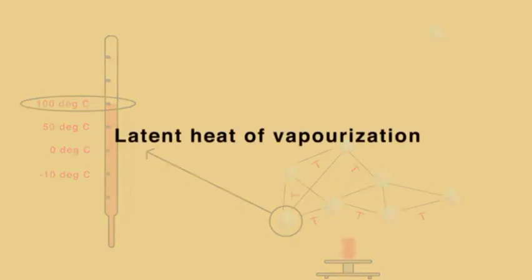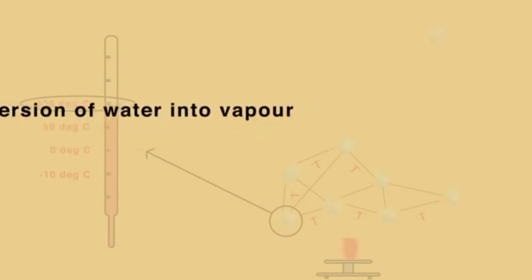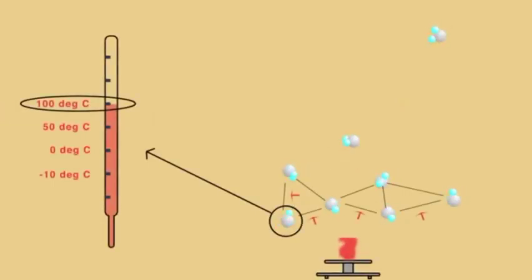Remember, latent means hidden. It is called latent because it is hidden, as it does not lead to an increase in temperature and thus does not get recorded by the thermometer. Once the latent heat of vaporization leads to breaking of interparticle force, the particle becomes free to move like a gas. This is the conversion of water into vapor. One after another, interparticle forces break, leading particles to leave the water and move like a vapor. The temperature remains at 100 degrees Celsius till all the water gets converted into vapor.